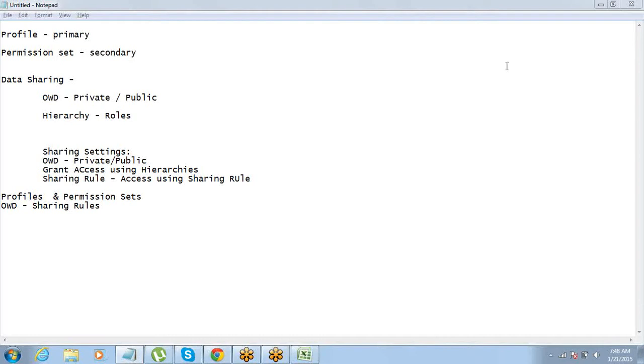We can assign a particular permission set for that particular user, Ramesh. Yeah, and next time you will not answer. Okay, let me see how others are understanding. So the answer is that one user who belongs to the same profile but needs access to something which is not given on the profile, how will we deal with that? Permission set. Got it?